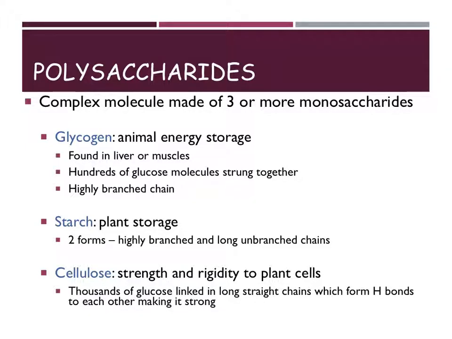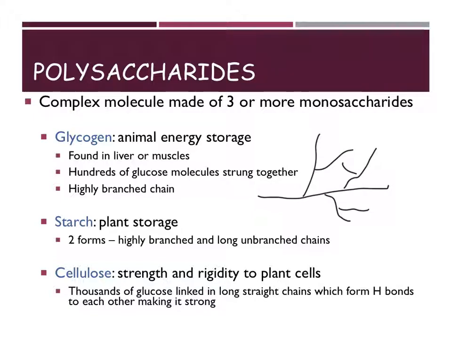So we use glycogen as our energy source. When we take in lots of glucose, our body can store it in the form of glycogen. Our body makes it in either our liver or stores it up in our muscles for us. This is actually hundreds of glucose molecules that are linked together and attached to each other through a dehydration synthesis reaction. So glycogen is a highly branched chain. What this means is that we have our main chain of glucoses, but then we also have a whole bunch of glucoses attached off on the side as well to make this really large molecule.